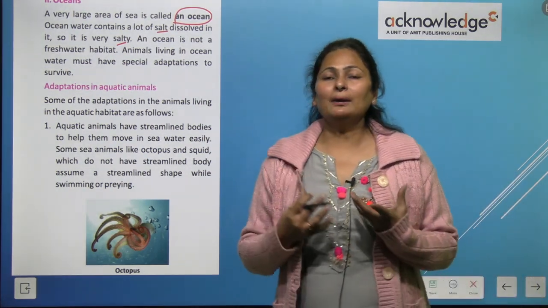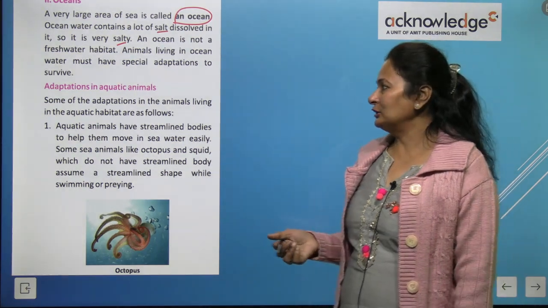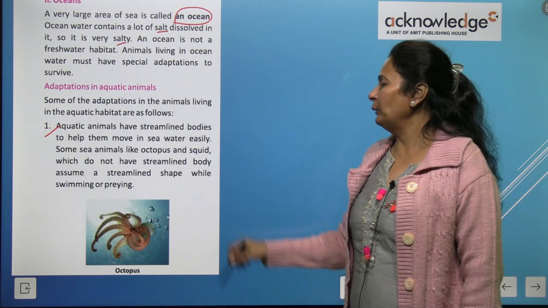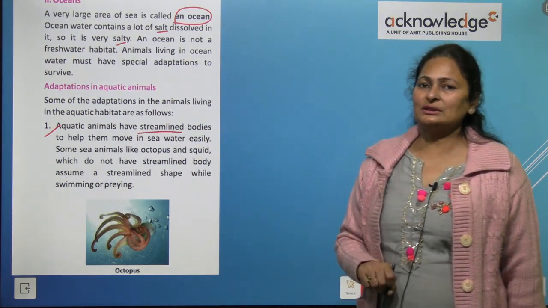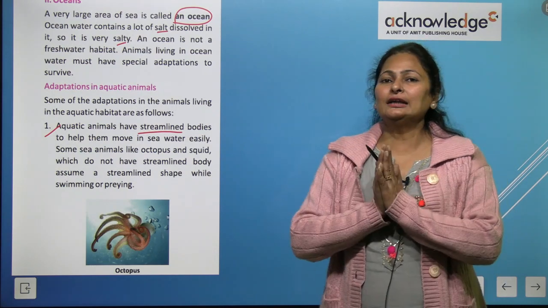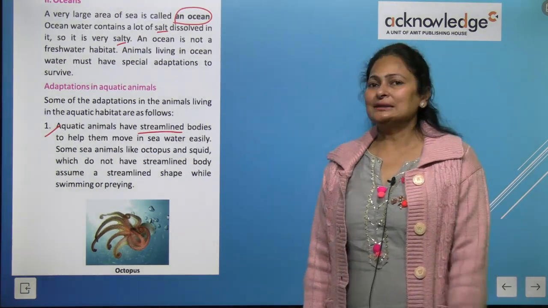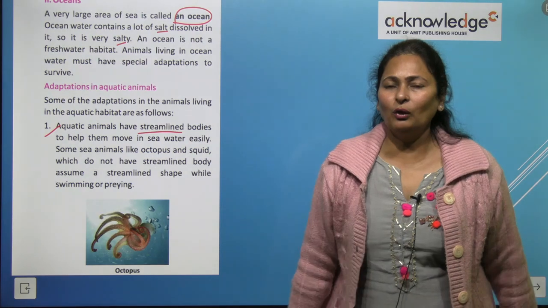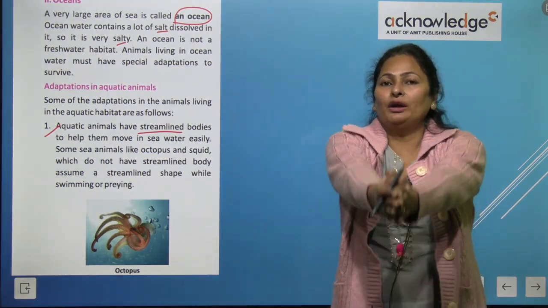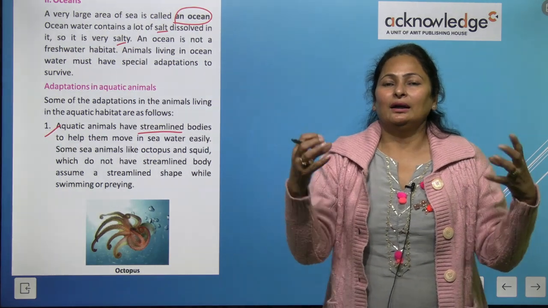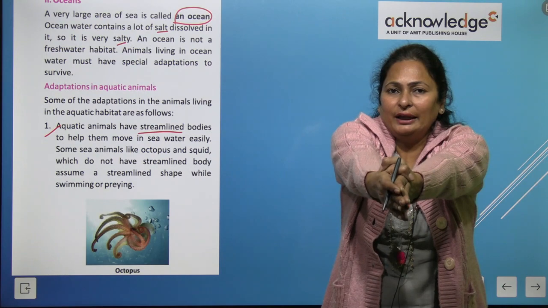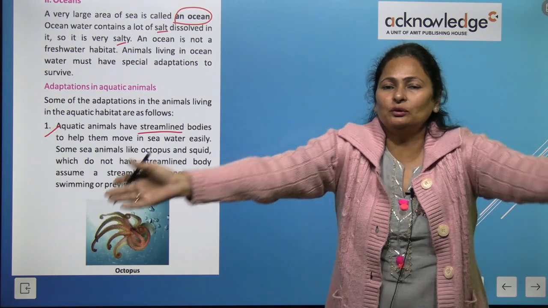They have some special adaptations: aquatic animals have a streamlined body. We have just discussed in the previous chapter what a streamlined body is, to help them move in sea water easily. When we dive into the water, we hold our hands like this, then we dive. We form a posture like this so that we can cut through the water easily.